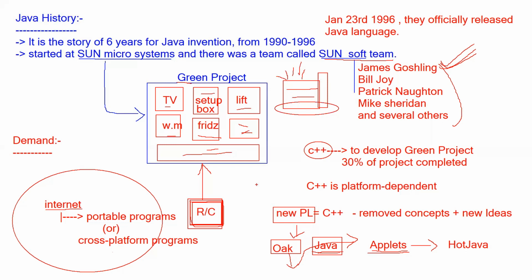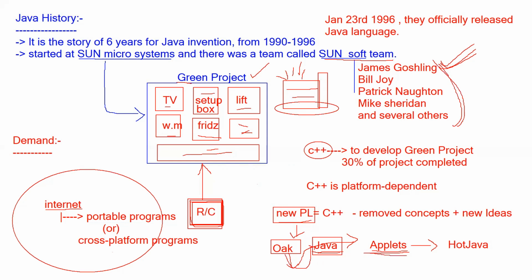So that is the history of Java, how Java came into this world. It took almost 6 years to bring Java into this world, and so many people contributed. Initially they tested it on the Green project, and later the same idea was worked out with a new programming language, and they changed the name twice: one is Oak, another is Java, and they fixed on Java.